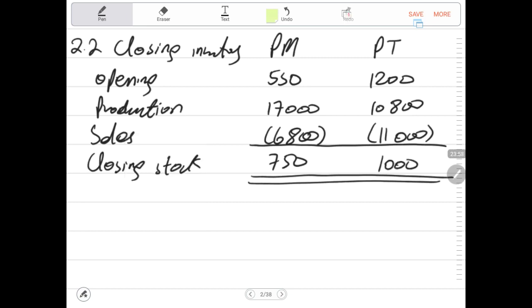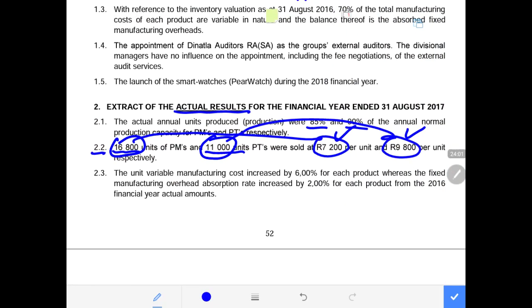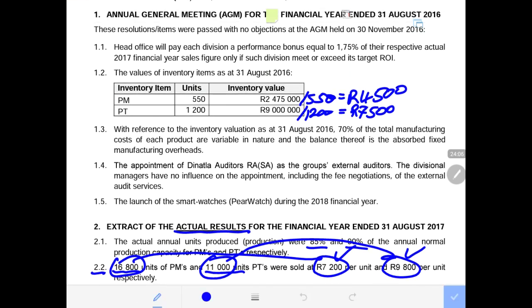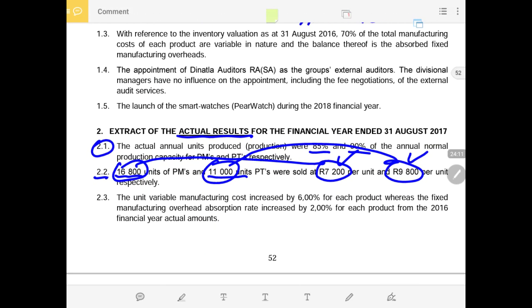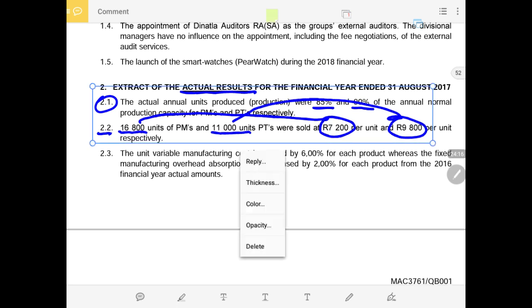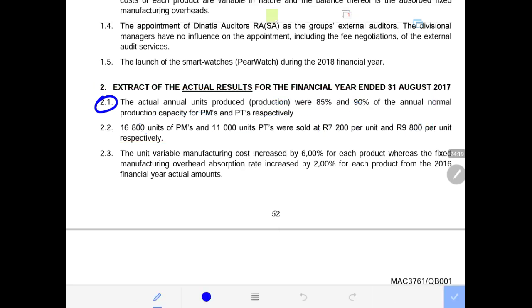So that was 2.2. Remember, 2.2 was only provided with the units sold, but because we know that at the beginning of the year we had our opening stock, and during the year we had production, now when they give us sales, we know that what will be left will be the closing inventory. Now you should be able to link the information. 2.3 says the unit variable manufacturing cost increased by 6% for each product, whereas the fixed manufacturing overhead absorption rate increased by 2%.